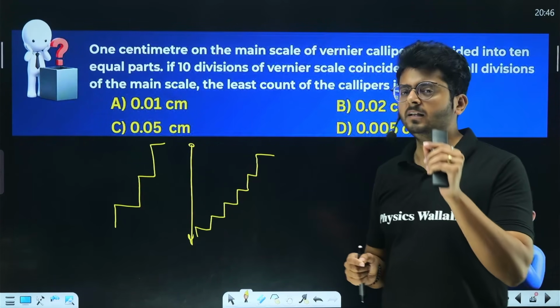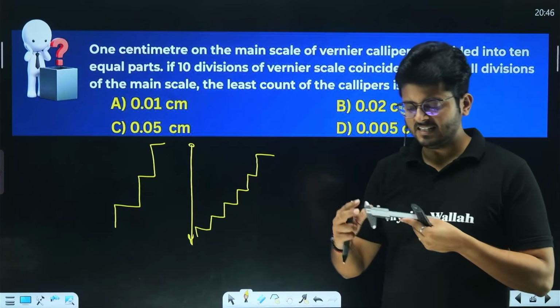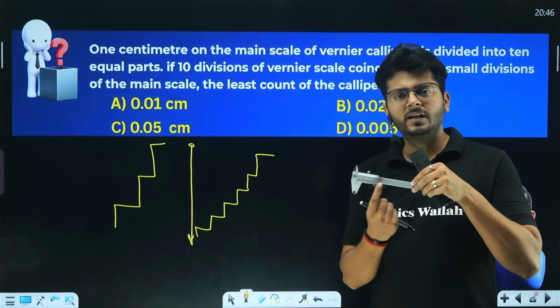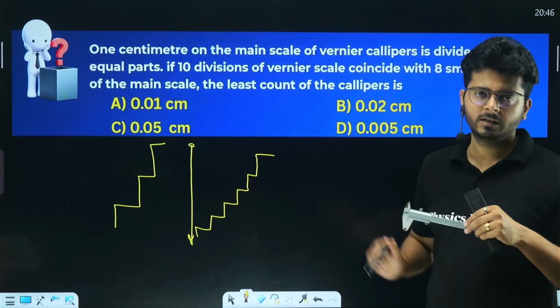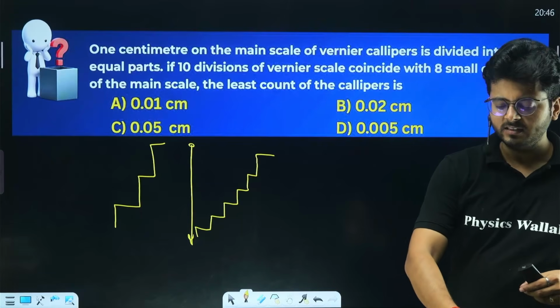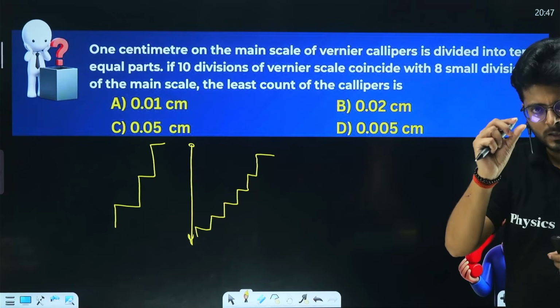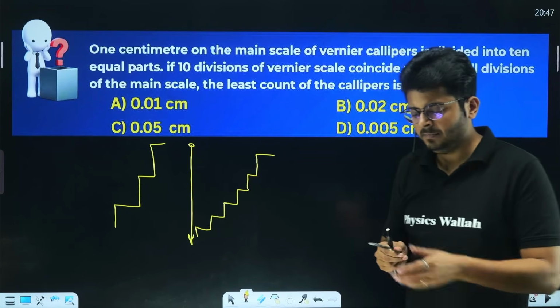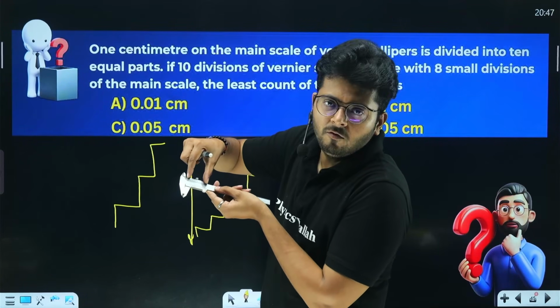The same thing is happening in the case of the vernier caliper. In the vernier caliper, there are two scales, as I said, and the gaps are different. The main scale has a different number of gaps and the vernier scale has a different number of gaps. In this situation, to cover the same distance, the same gap, take this gap on the main scale and take the same gap of the vernier scale.